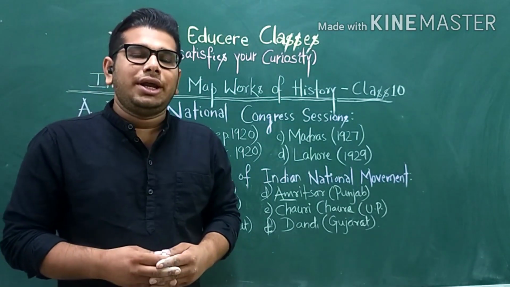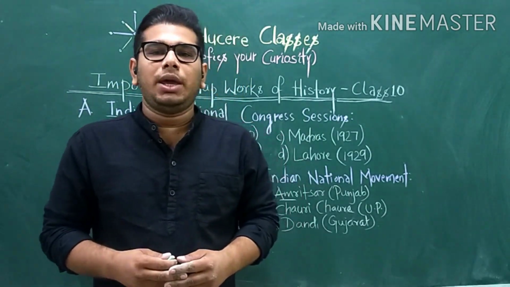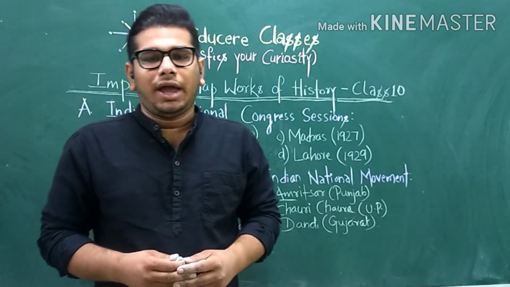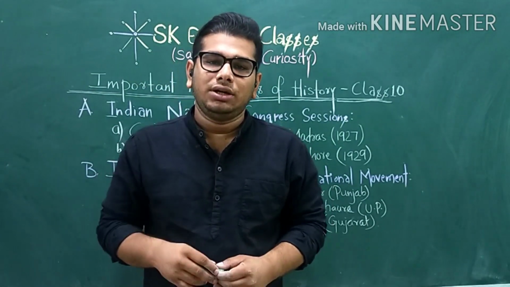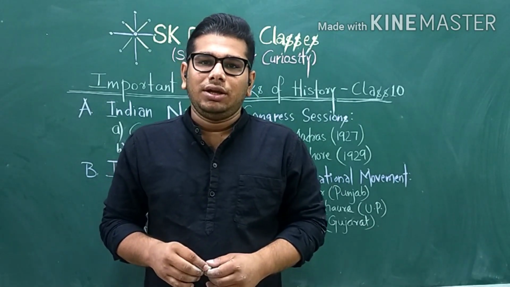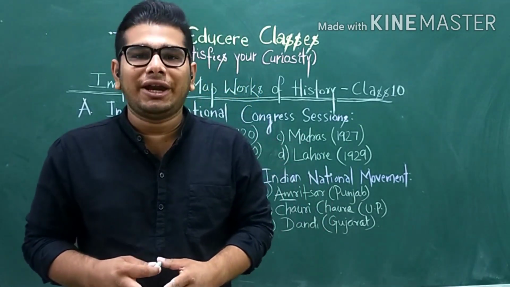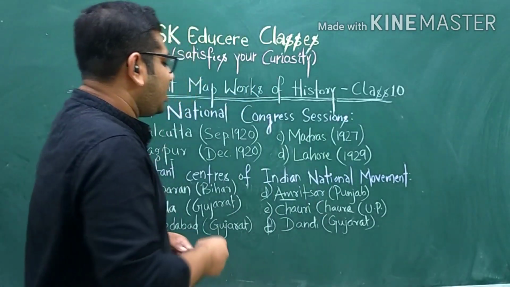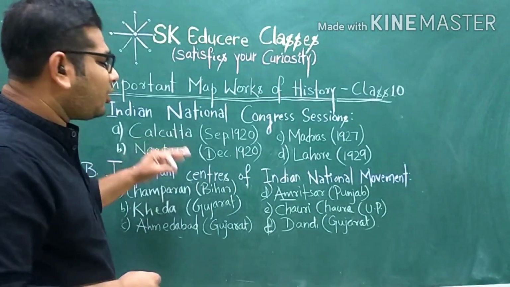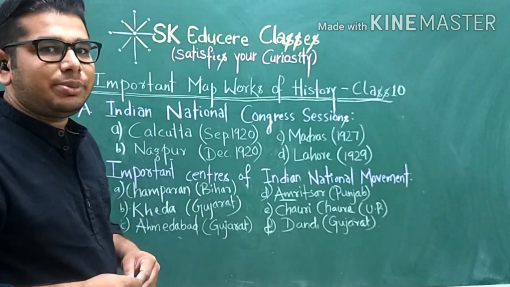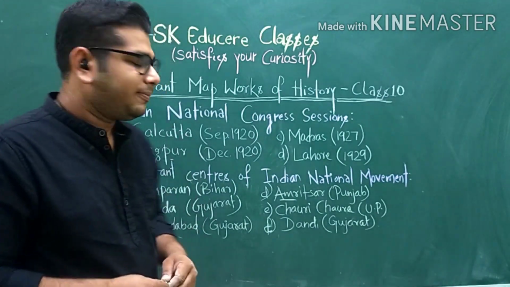As you know, in the board examination of class 10 you will get the map work of 5 marks, and that 5 marks is again divided into 2 parts, 2 plus 3. The 2 mark map work you will get from history, and the 3 mark map work you will get from geography. So here I have listed all the important map work of history as per the CBSE updated syllabus of the 2021 to 2022 session.